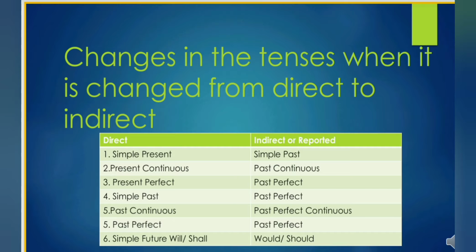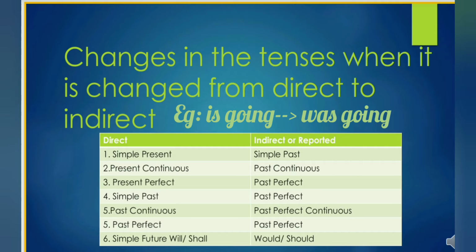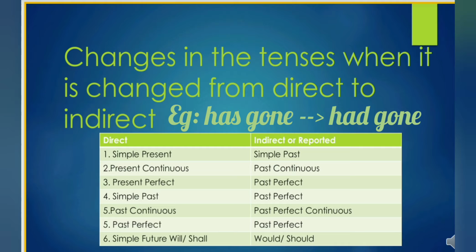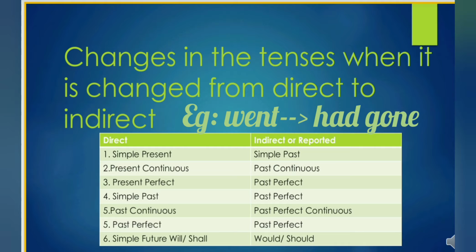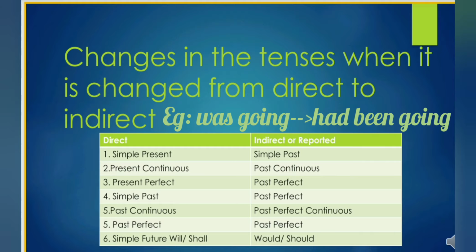So now the first rule, that is, what are the changes in the tenses when we change from direct to indirect speech? If the direct speech is in simple present tense, it will be changed to simple past tense in indirect or reported speech. And the present continuous will be changed to past continuous. Present perfect changed to past perfect. And simple past tense also will be changed to past perfect tense.